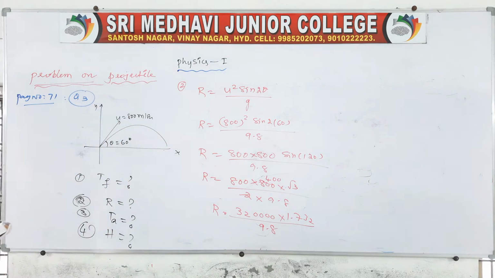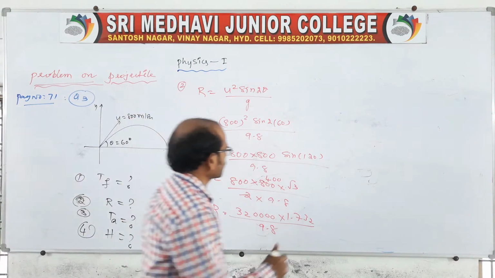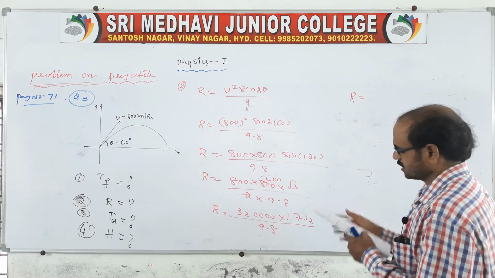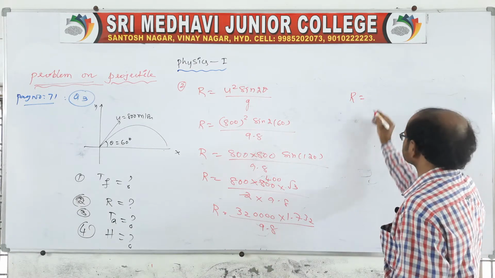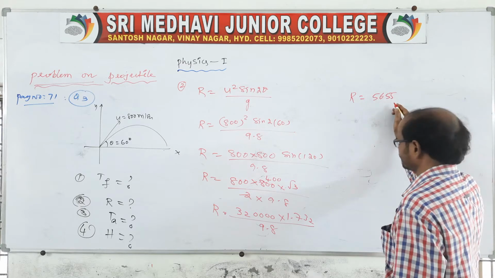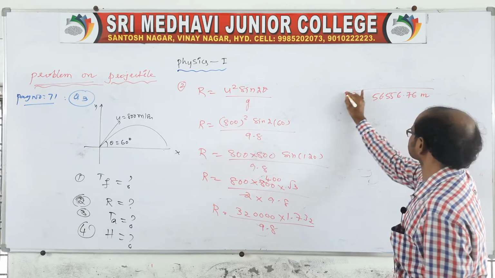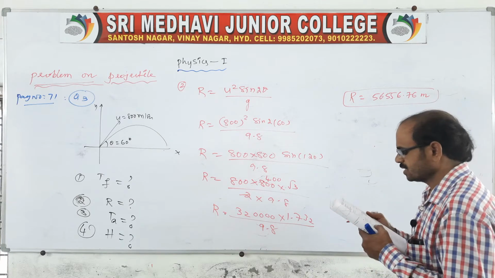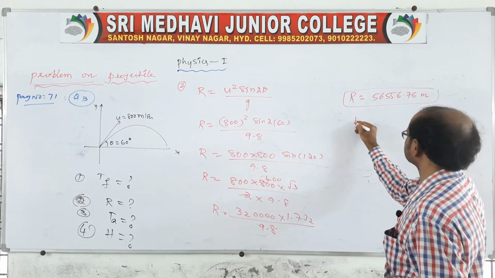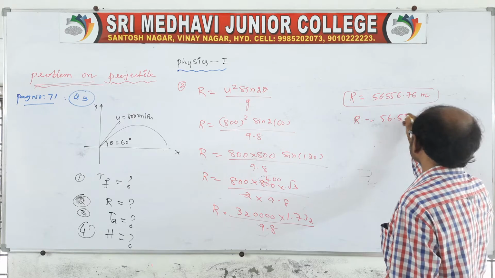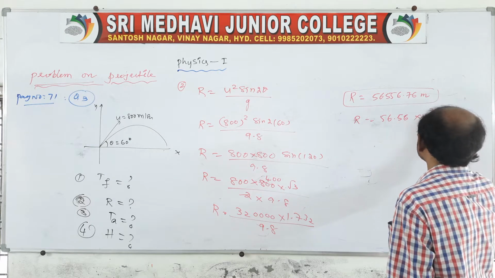If you simplify this, we get the range approximately 55656.76 meters. This is in meters. If you want it in kilometers, the range will be 56.56 into 10 power 3 meters, that is about 56.56 kilometers.